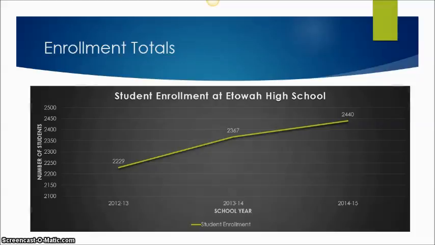The enrollment totals at Etowah High School, you can see over the past 3 years, have definitely gone up. 2012-2013, there were 2,229 students, which increased to 2,367 students, which further increased to 2,440 students in the 2014-15 school year. That's an increase of 211 students over the 3 years.